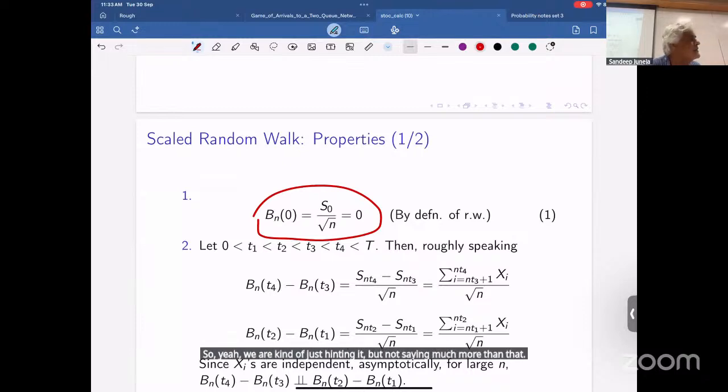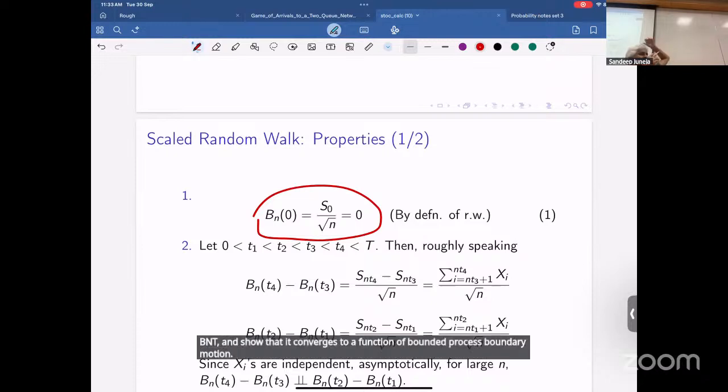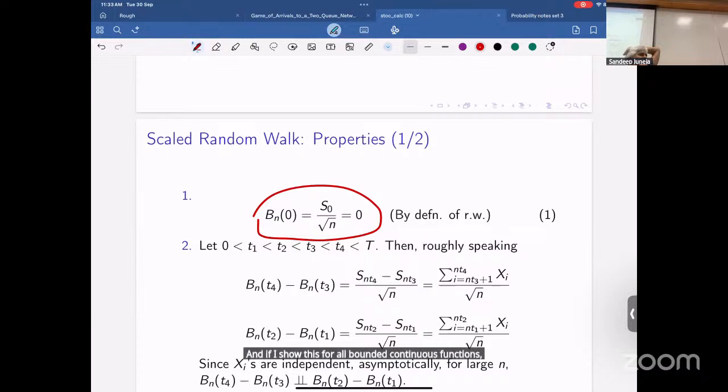Is it some functional? Can't you fix an omega? Now I want to see that this function has uniform convergence. So I can take a bounded function of the whole process, Bn(t), and show that it converges to a function of Brownian motion. And if I show this for all bounded continuous functions, I'm done. My point is, I don't want to show this probability. Why can't we just say, I fix an omega? Now Bn is a fixed function in that regard, right? That's right. Now I show that as n goes to infinity, this uniformly converges to some Bt of omega.